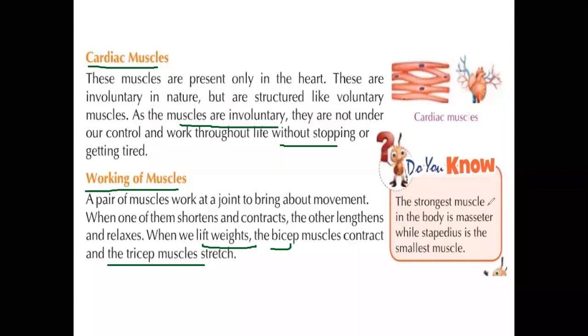The strongest muscle in the body is the masseter, while the stapedius is the smallest muscle. These are the two muscles.